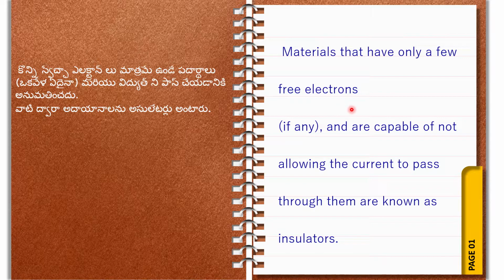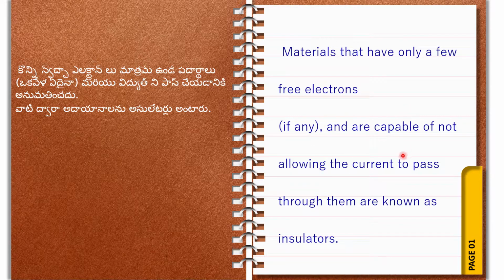Second condition is it is capable of not allowing current to pass through them. The material which does not allow the current inside, that material we can say is an insulator. The definition of insulator is the material which does not allow the current to pass through them is known as an insulator.